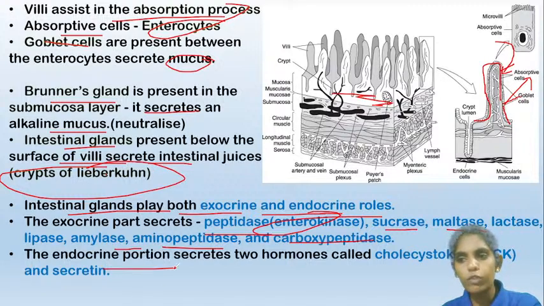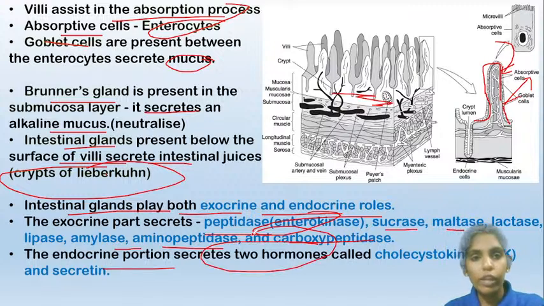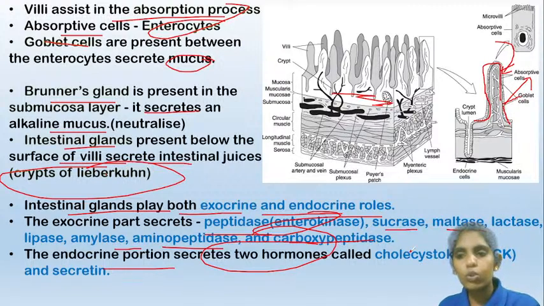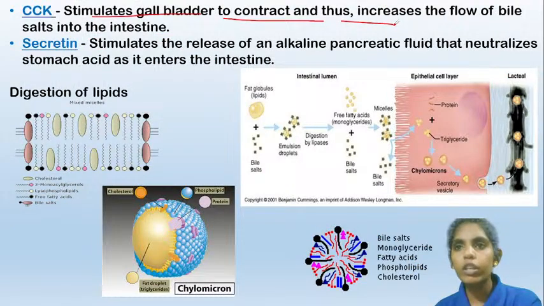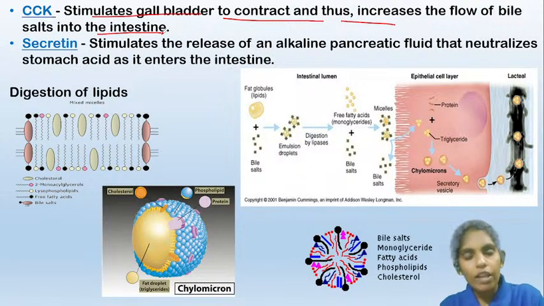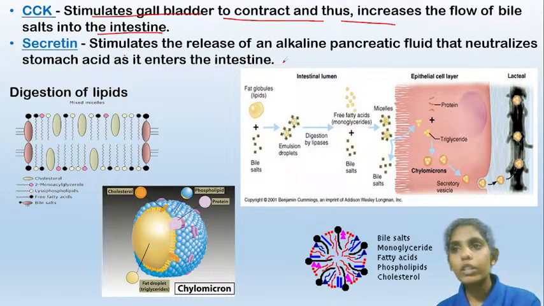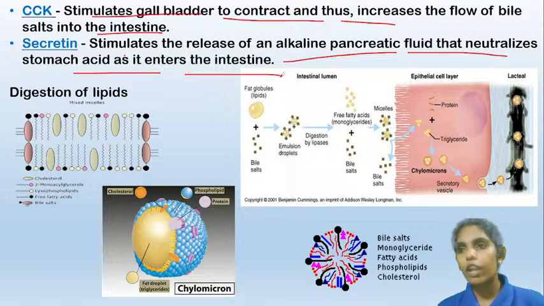And the endocrine portion of the small intestine secretes two hormones. Like the stomach, in which gastrin, somatostatin, and histamine are secreted, in the small intestine also two hormones are secreted. That is cholecystokinin and secretin. Now, the cholecystokinin will stimulate the gallbladder to contract and increase the flow of bile salts into the intestine. So the cholecystokinin will stimulate the gallbladder, and as a result, the bile will flow into the small intestine.